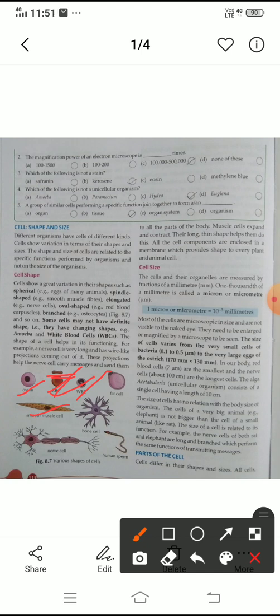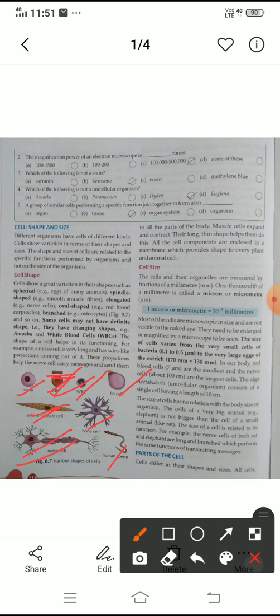After that, fat cells, and this one is the muscle cells, smooth muscle cells, this one the bone cells. Then after this, the nerve cells. Nerve cells occur in human beings, and this one is the human sperm.